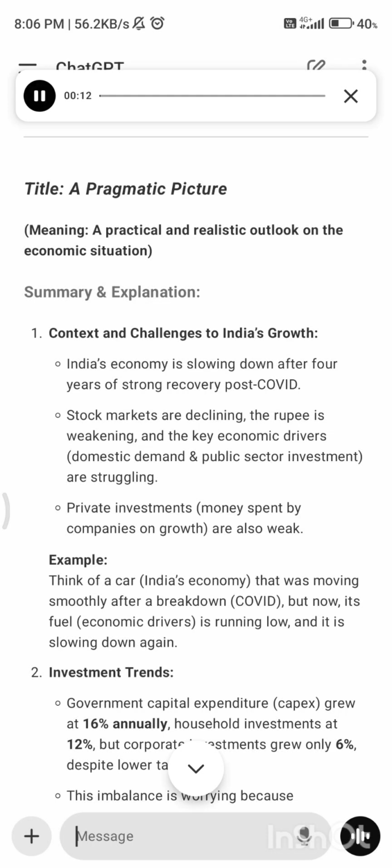and examples. Title: A Pragmatic Picture, meaning a practical and realistic outlook on the economic situation. Summary and explanation. 1. Context and challenges to India's growth.